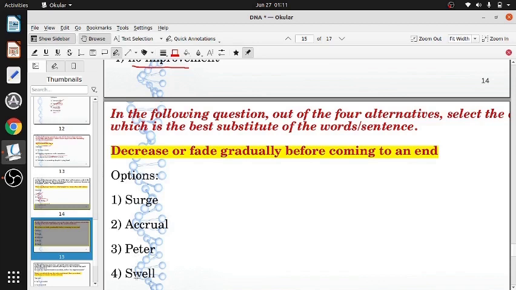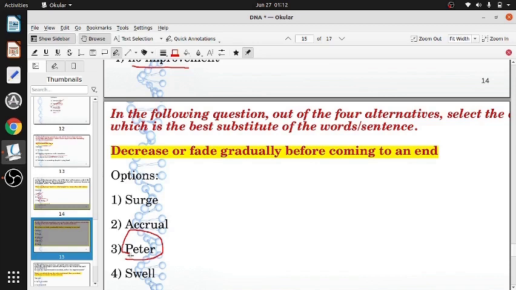Swell. Swell also means becoming bigger. Like a balloon swells when you blow air into it. Swelling. It is always increasing in size. Peter out. Actually we say peter out, but here only peter is given. Peter out is the only word which means decrease. Although they have given it with a capital letter, here Peter is not the name of a person. The correct one should have been peter out. Peter out means gradually becoming less and less and ultimately coming to 0.